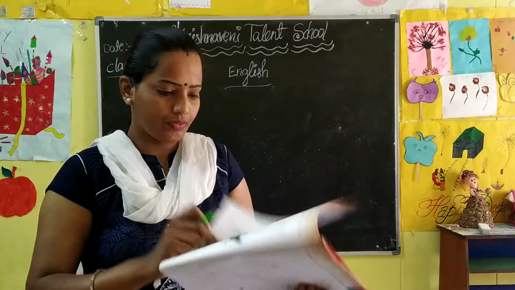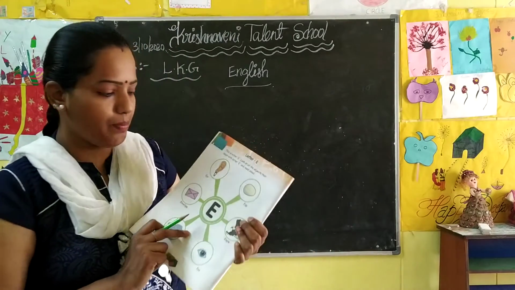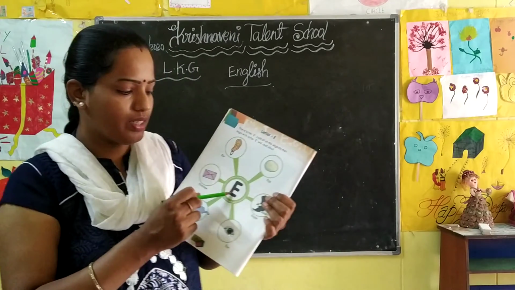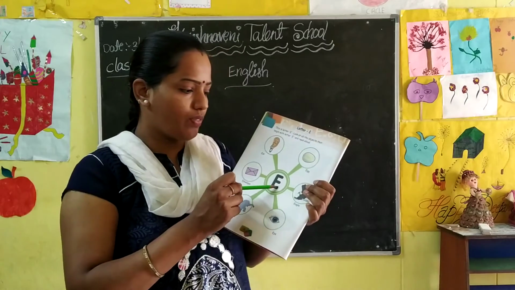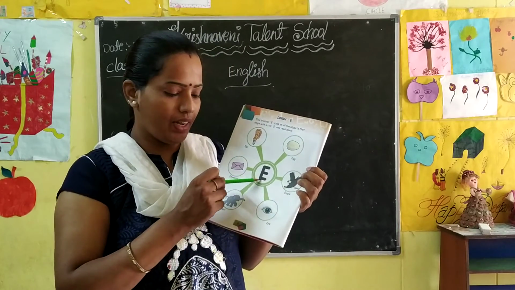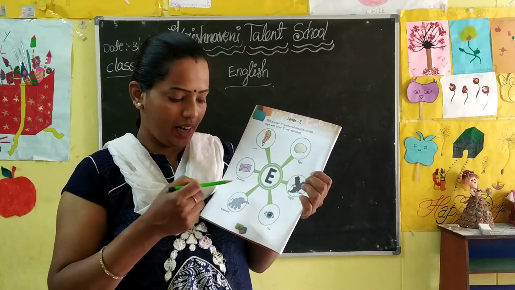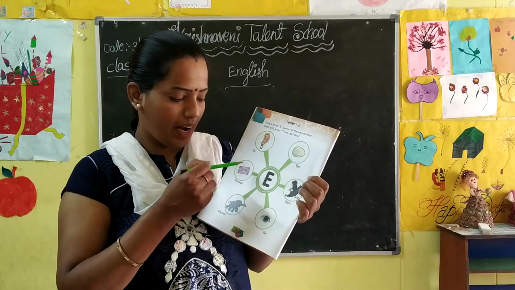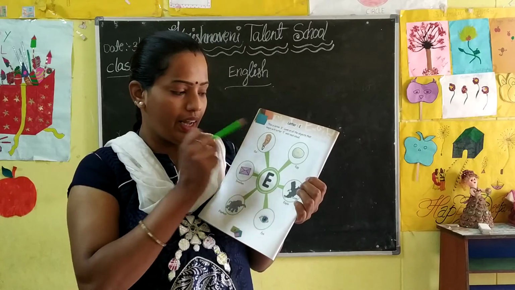Okay, children. And after D, what will come? E. What is this letter? E. E for what will come? E for egg. E for eagle. E for eye. E for elephant. E for envelope. E for ear.